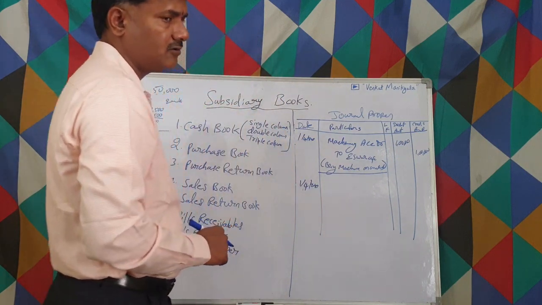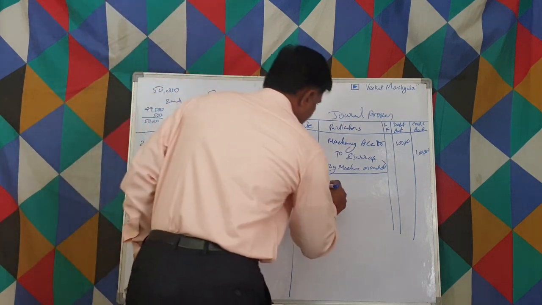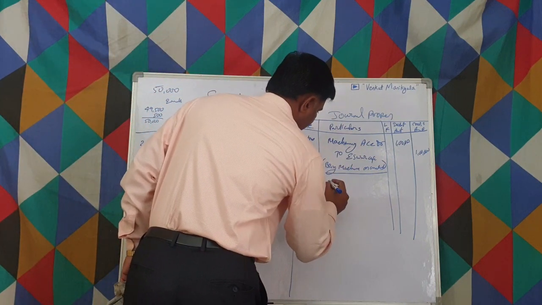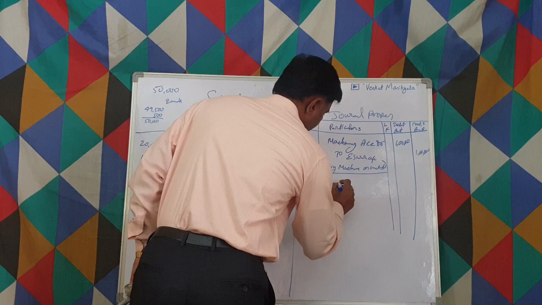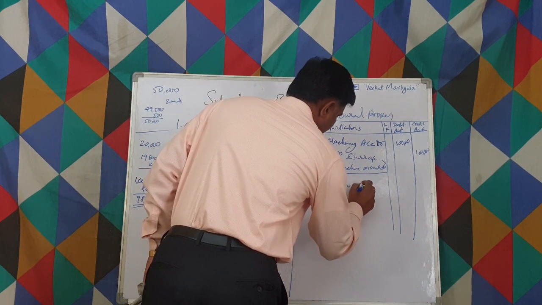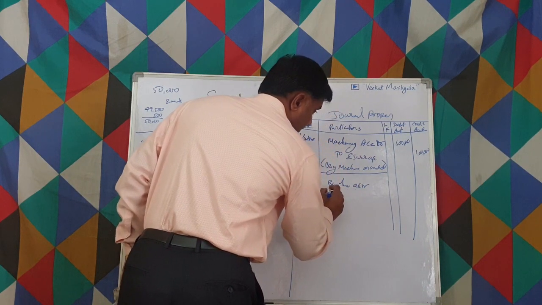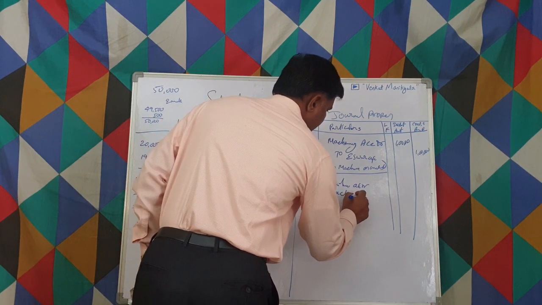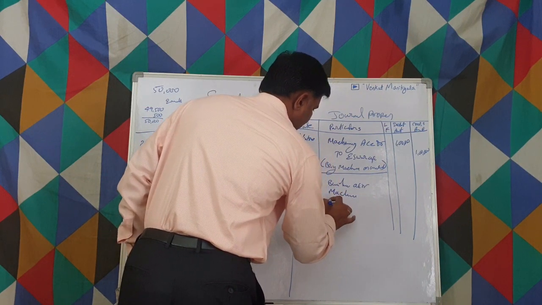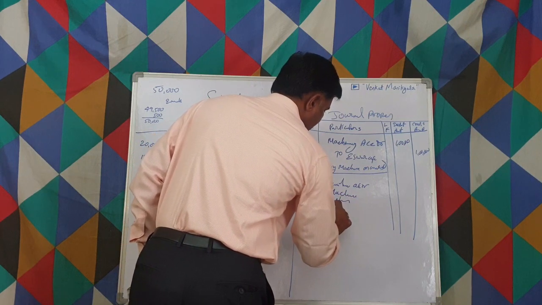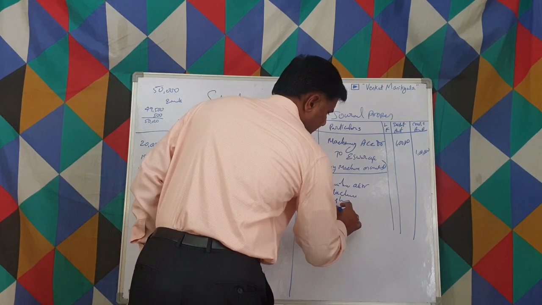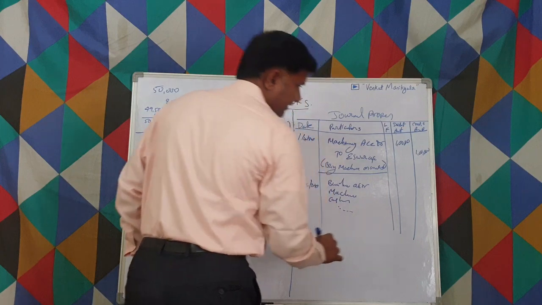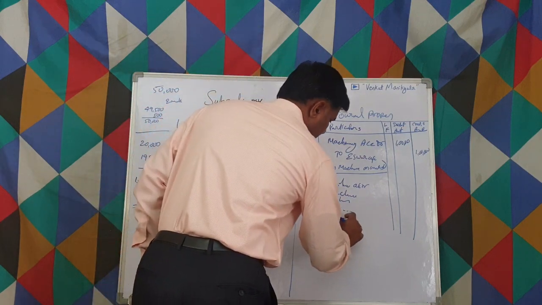So we write all the assets as a debit. Let us suppose assets are building account to debtor, and machinery account to debtor, right? And the cash account to debtor. Now all those assets, whatever we write, all the debits we write here, and all the credits.